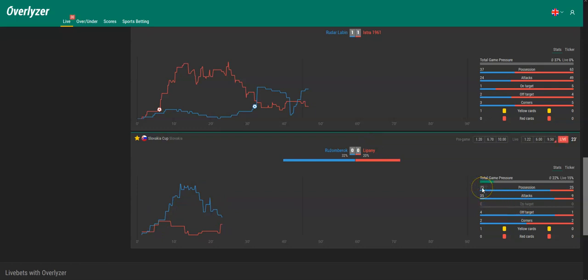They got 75% possession, and as you see in the graph of the away team, it's quite probable that they are just defending and trying to keep them away from their goal. But normally with 75% possession, in most cases, sometimes the pressure is too high and they will score. And we said they will in the first half already.